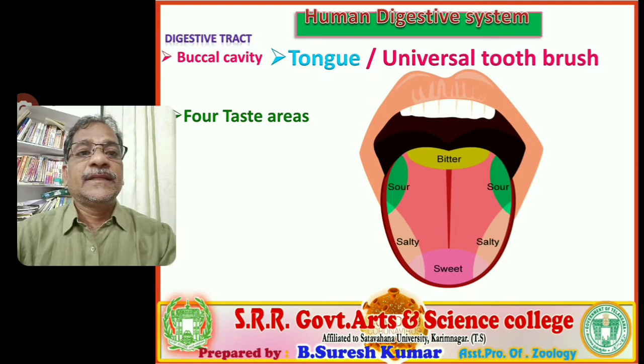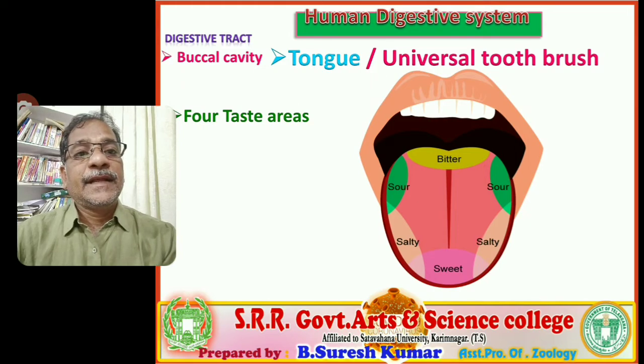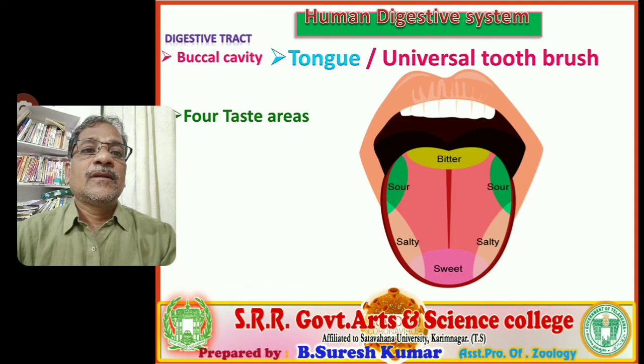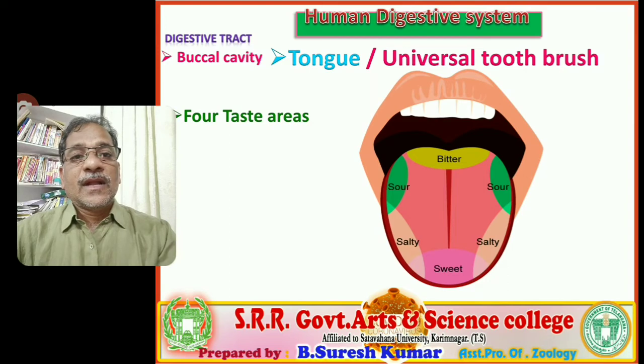And behind it, on the lateral side, you observe salt taste is recognized. Behind that, the entire area of the tongue perceives the salt. And next, at the posterior margin, behind it, sour, and the complete posterior backside of the tongue perceives bitter taste. Okay, clear. So these are the four taste areas.